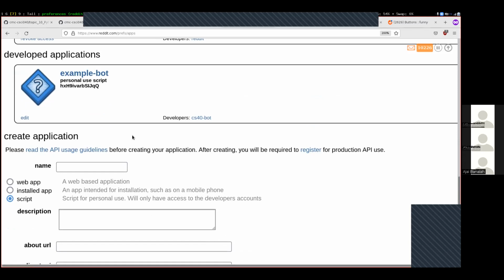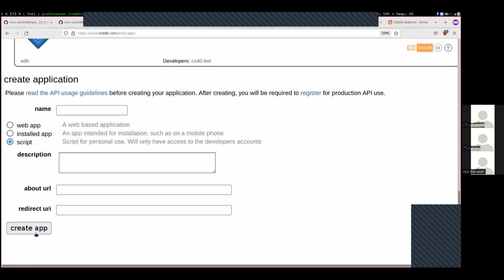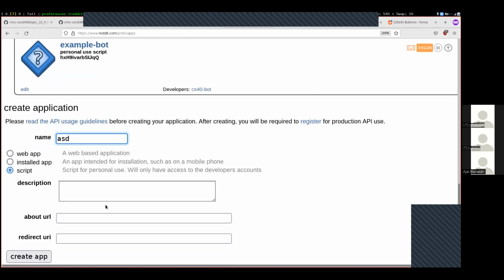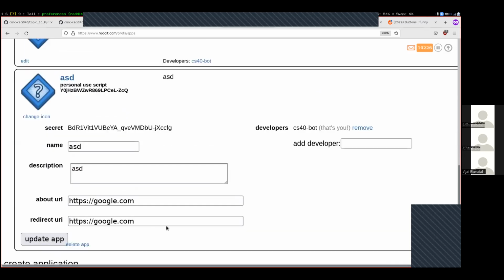So when we're creating an application, then we'll get that script thing. After you press this button right here, then this box up here will appear. This information doesn't matter at all, so we can put anything in there. Anything you want. And then here's what appears. That is the secret that you put as your client secret. That is your client ID up here.